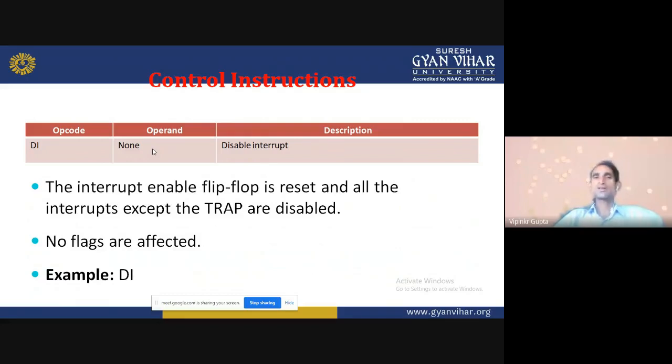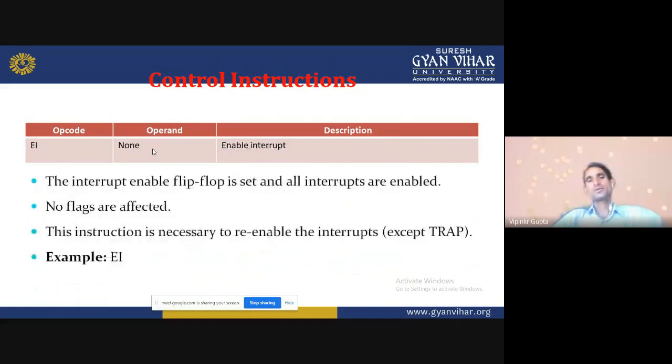No flags are affected. EI, enable interrupt. Suppose that I want to give some delay, then we can provide the enable interrupt. So the interrupt enable flip-flop is set and all interrupts are enabled. No flags are affected. This instruction is necessary to re-enable the interrupts except trap.